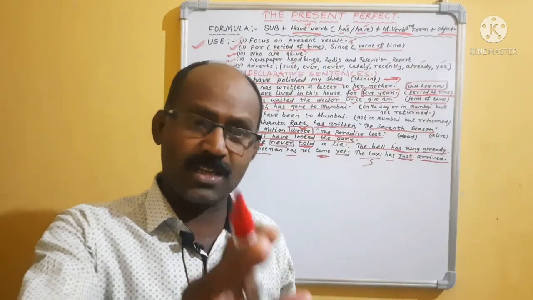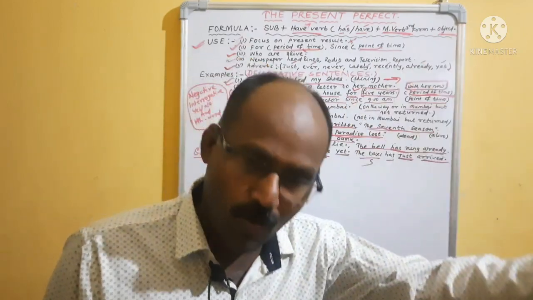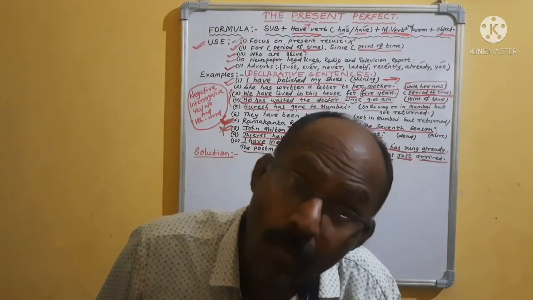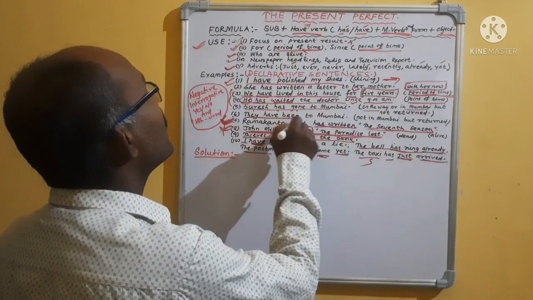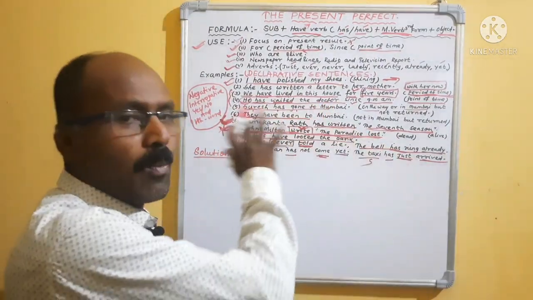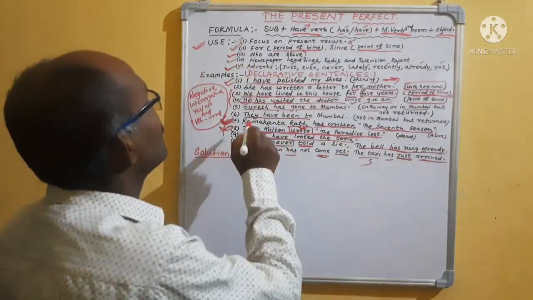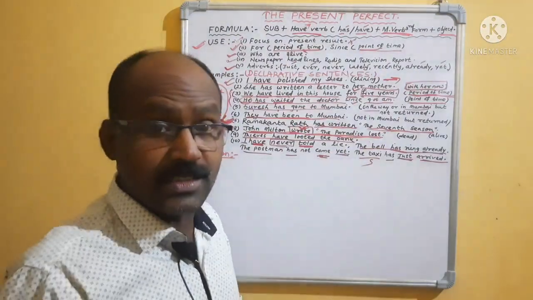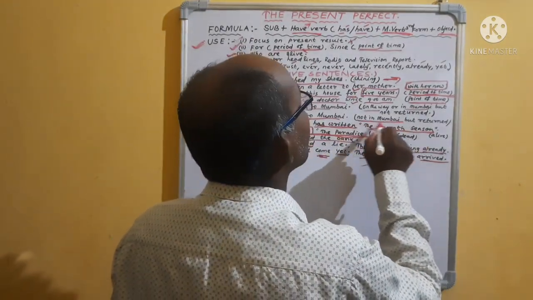Clear, beta? Present perfect. Suppose you have gone to school. That means you are on the way to school or you are in the school, but you have not returned to your home. But sometimes what we are doing, "They have been to Mumbai." Here, "have been", "been" has been used, but no main verb is there. So if you get this type of sentence, "They have been to Mumbai", it means now they are not in Mumbai.